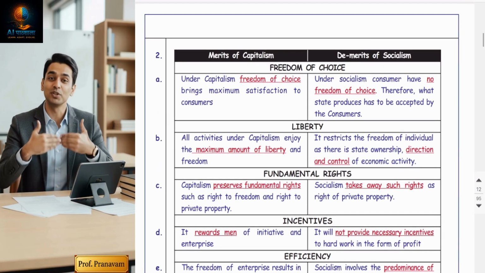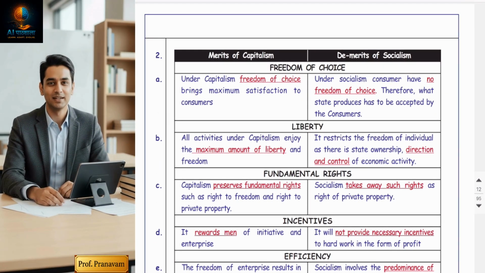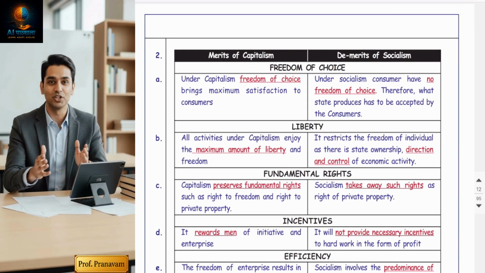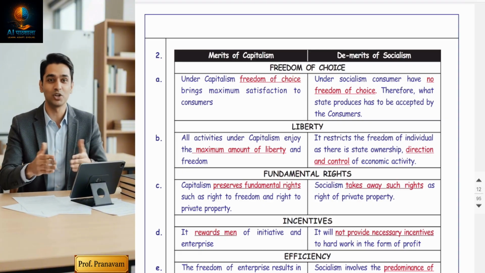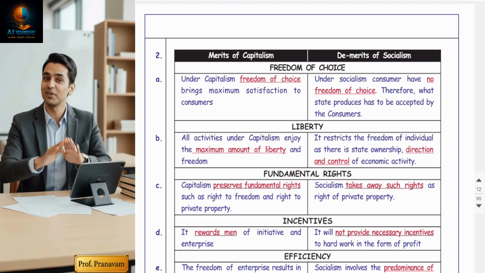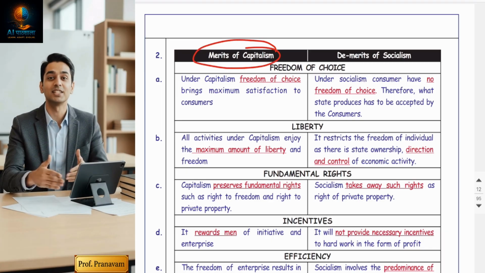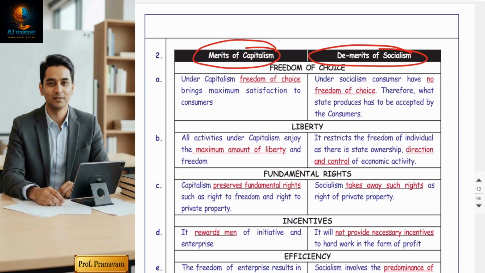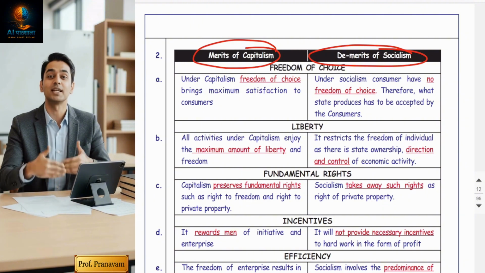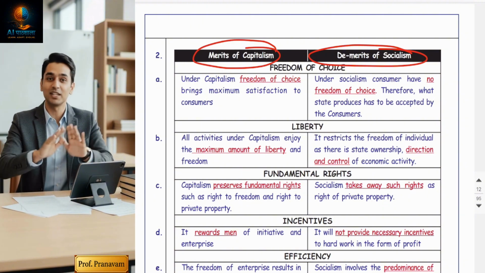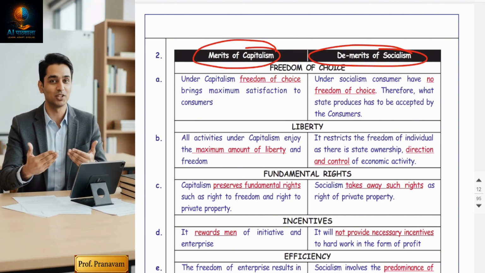Now come to the opposite one. I cannot say there are only disadvantages in the capitalist economy. No, they have their own advantages. So now understand merits of capitalism and demerits of socialism. One's merit is the other one's demerit. I'm writing in the comparison manner.